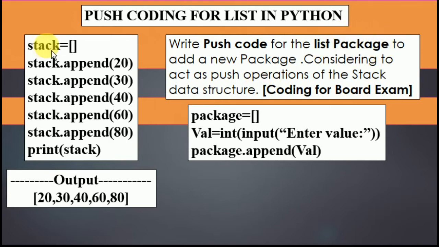That means this side, on the left, where I used stack, now this stack is going to be replaced by package. Package equals brackets, which means an empty list. Val equals int input, enter the number, is going to accept the number, and package dot append val is going to insert the number inside that package list. And that is the concept we use for push.